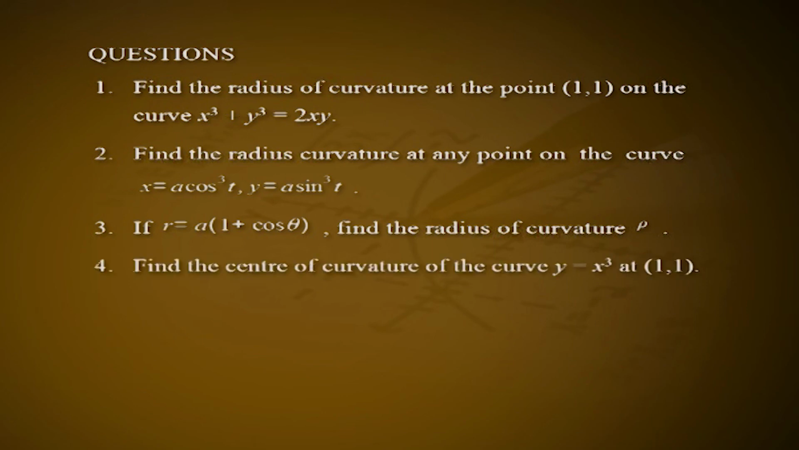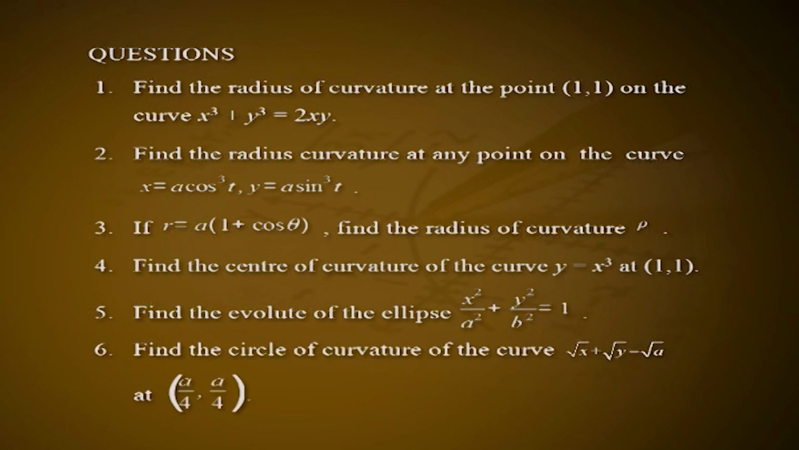Fourth one, find the center of curvature of the curve y is equal to x cube at the point 1 1. Fifth one, find the evolute of the ellipse x square by a square plus y square by b square is equal to 1. Sixth one, find the circle of curvature of the curve root x plus root y is equal to root a at the point a by 4 comma a by 4.